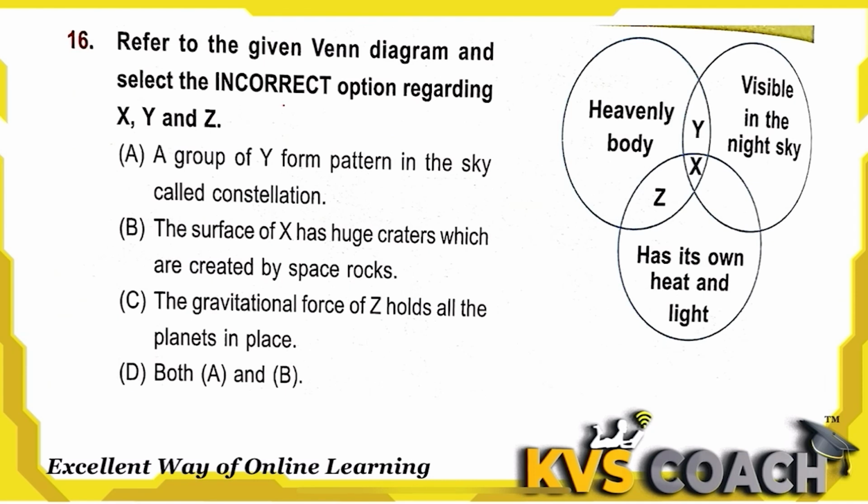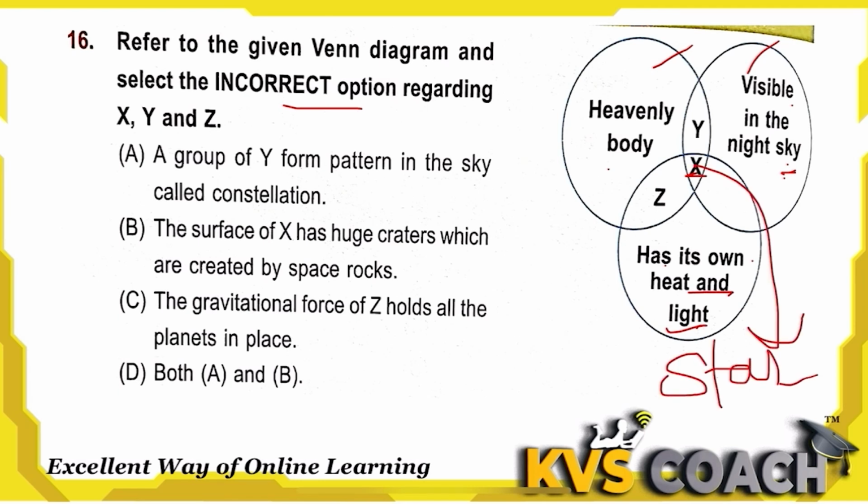Next, refer to the given Venn diagram and select the incorrect option regarding X, Y and Z. Here X is a heavenly body visible in the night sky, and it has its own heat and light, so it is a star.